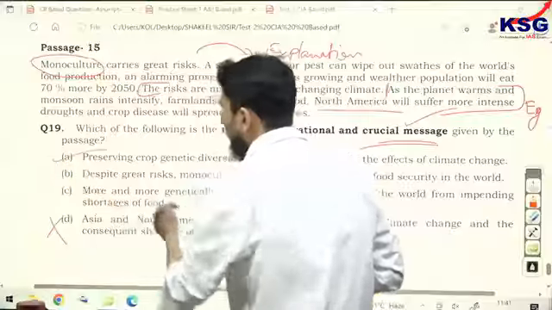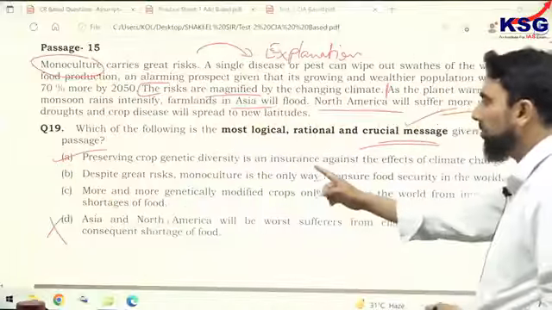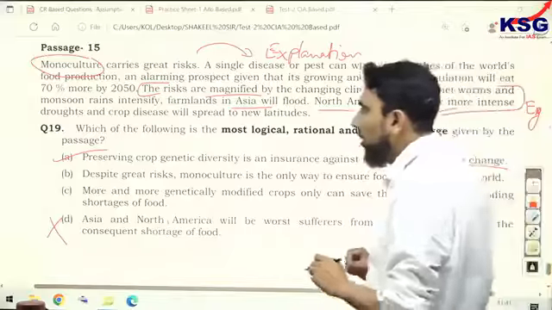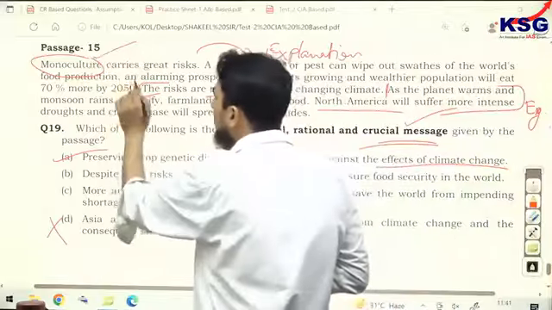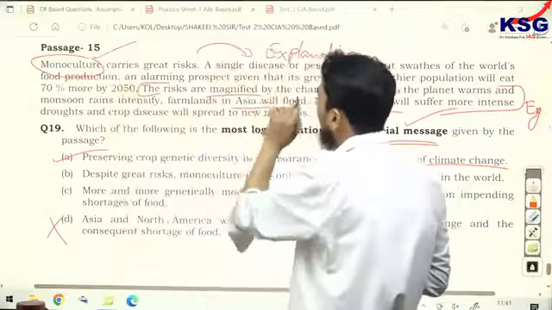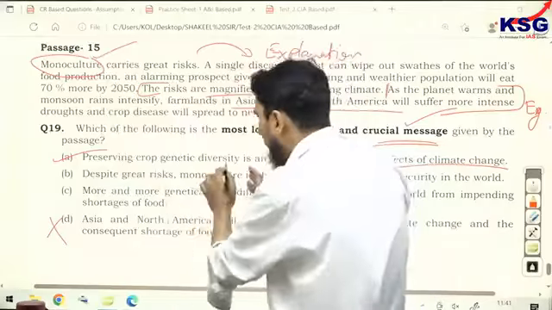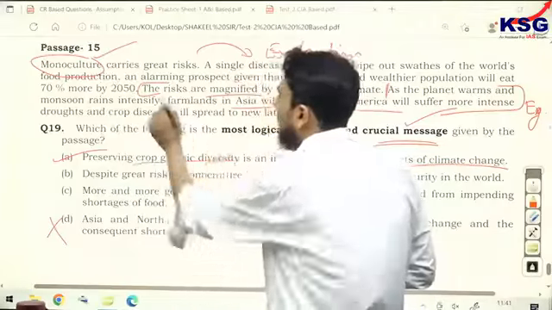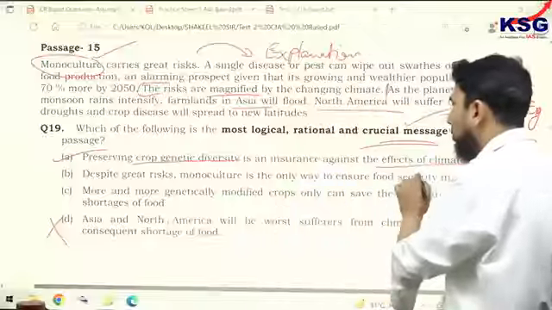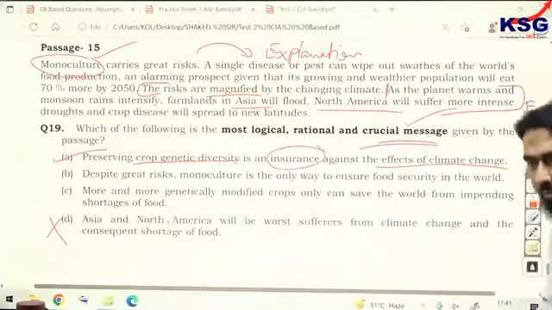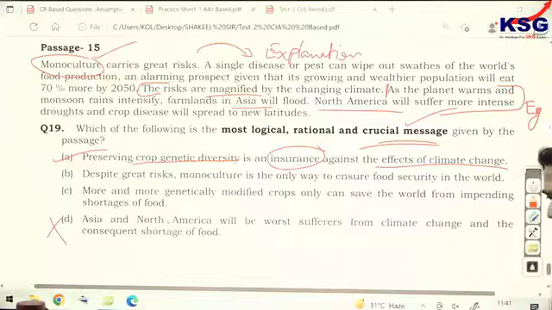The correct option should be option A. Preserving crop genetic diversity is an insurance against the effects of climate change. Preserving, because monoculture is dangerous. How it is dangerous, the author has described. Climate change has actually magnified this problem. So preserving crop genetic diversity, it means taking care of the monoculture, is an insurance. Insurance is not an extreme term. It means insurance is something that you can bank upon, right? If you need, you can bank upon.